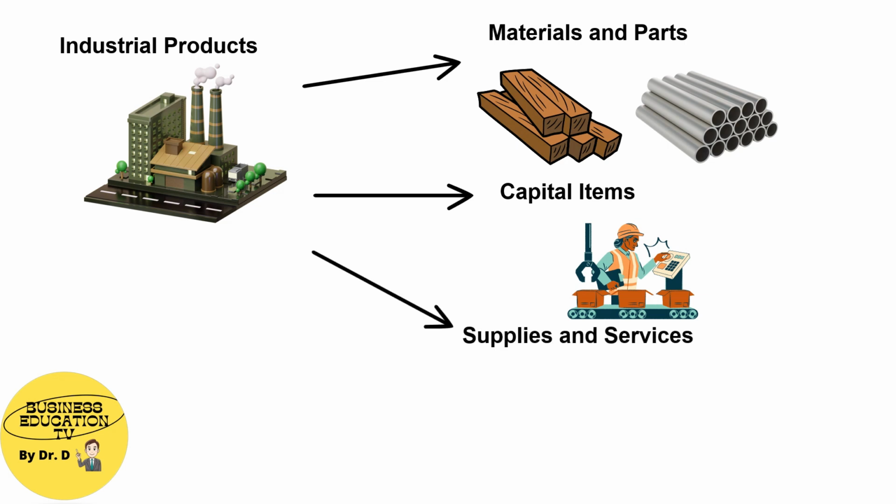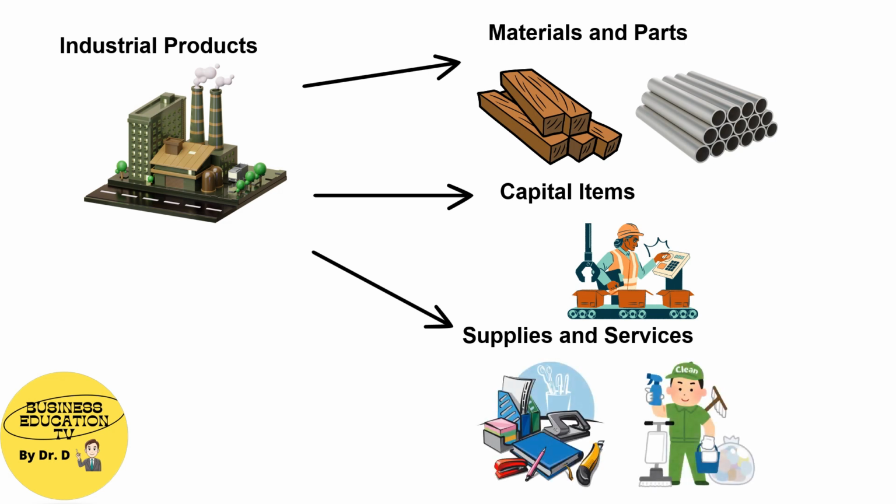Third is supplies and services. These are products that are used daily in production. Examples are office supplies and maintenance services.